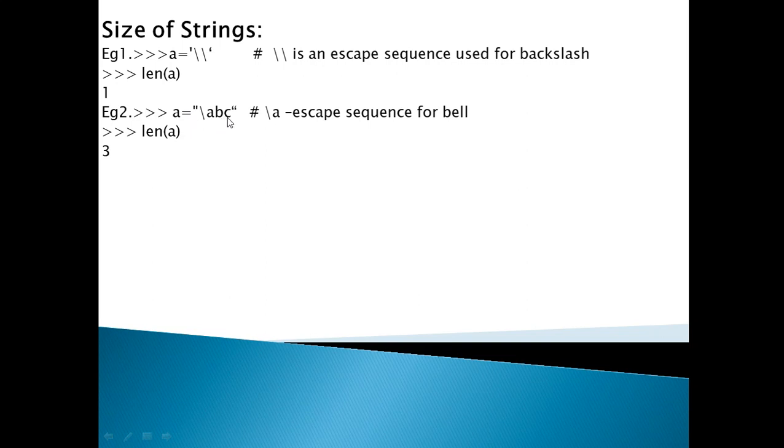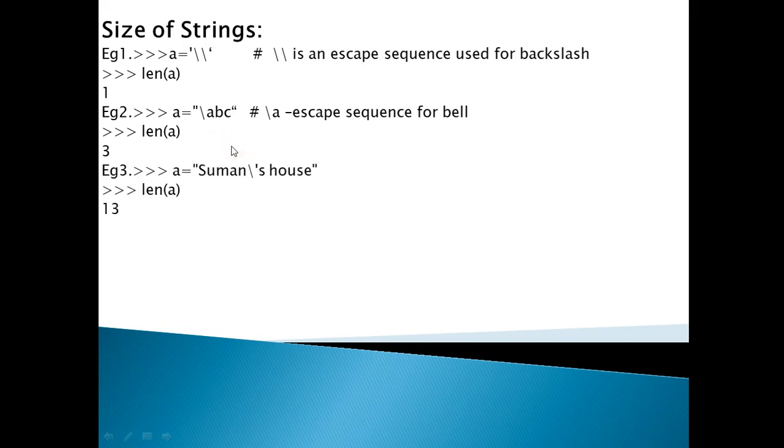So backslash ABC: backslash A is the escape sequence for bell. Backslash A is one character, B and C are 2 more characters, so altogether it is 3 characters.